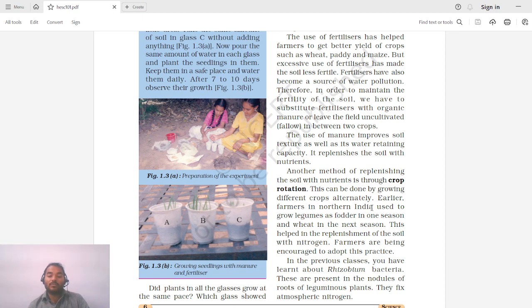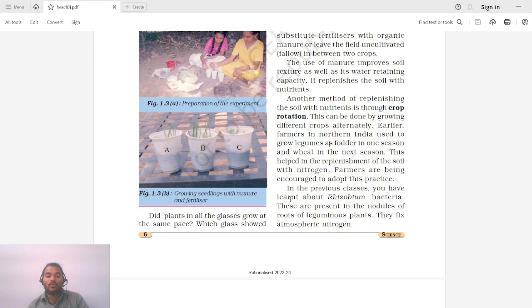Earlier, farmers in North India used to grow legumes as fodder in one season and wheat in the next season. So this is the example from North India where people were growing legumes in one season and then wheat in the next season. So alternate cropping was done. This helps in the replenishment of soil with nitrogen, increasing the nitrogen content of the soil. Farmers are being encouraged to adopt this practice. So all the farmers should practice in this way.